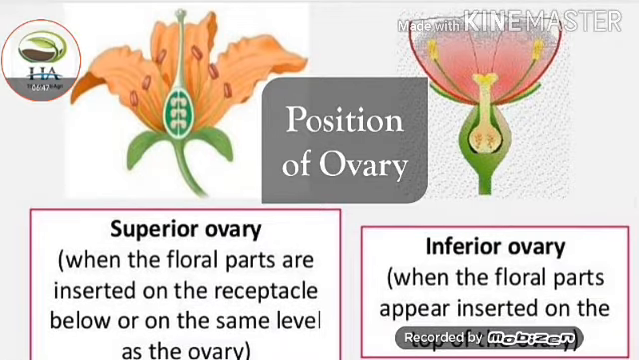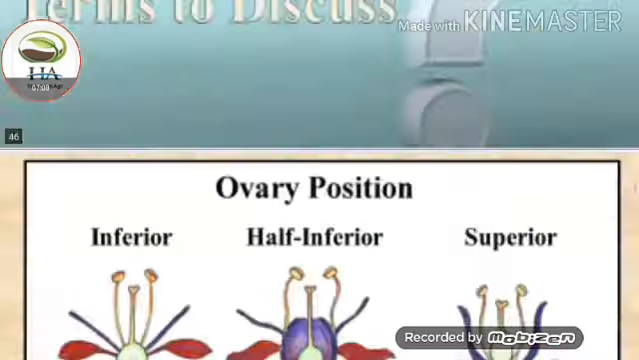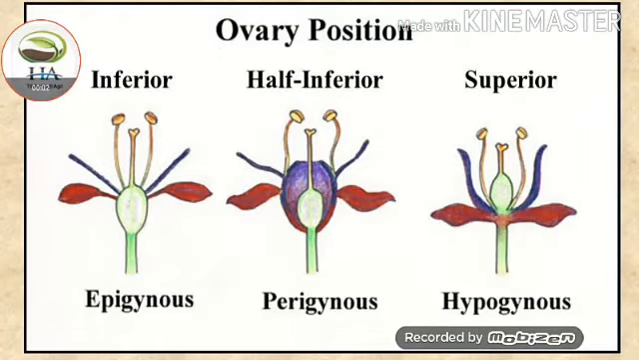Next is position of ovary. The first one is superior ovary, when the floral parts are inserted on the receptacle below or on the same level as the ovary, as you can see in the first diagram. And the second one is inferior ovary, when the floral parts appear inserted on the top of the ovary. Next we talk about the ovary position. In this, the first one is inferior, known as epigynous. Second one is half inferior, known as perigynous, and third one is superior, known as hypogynous.